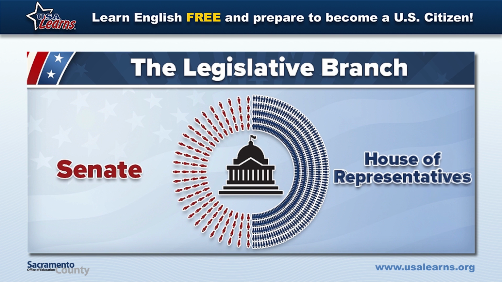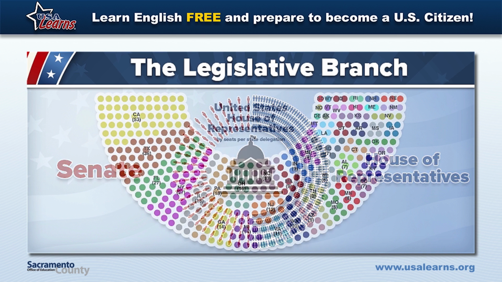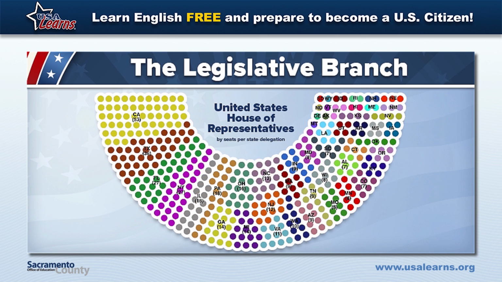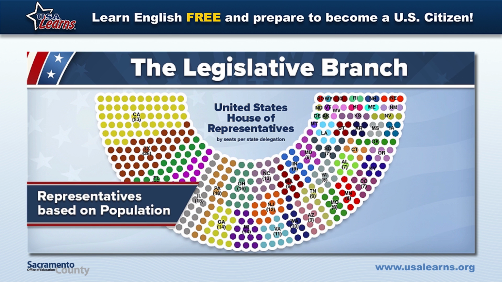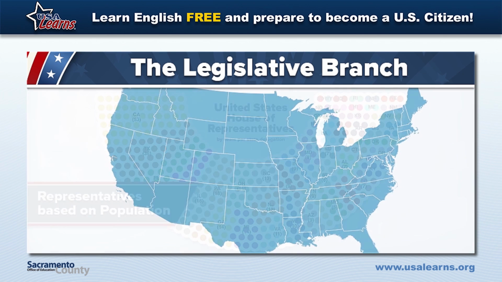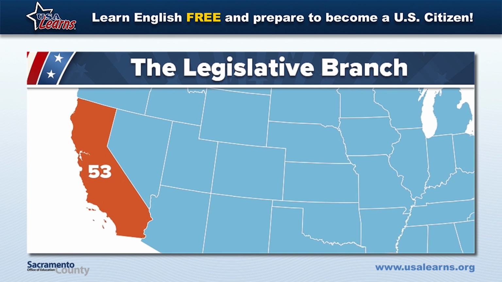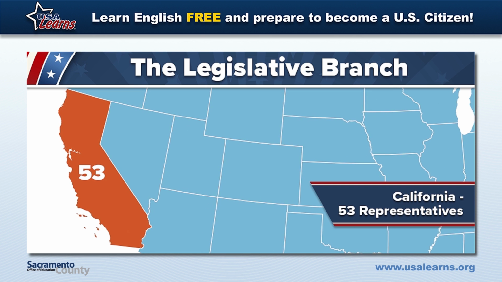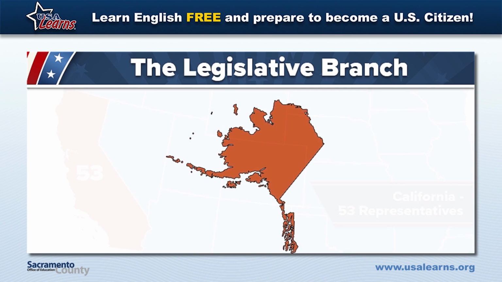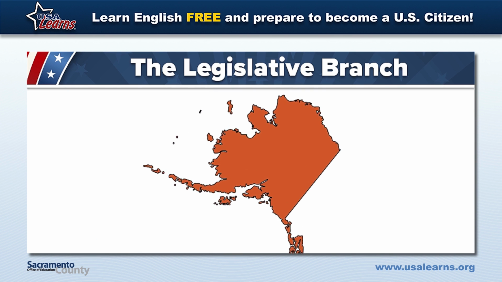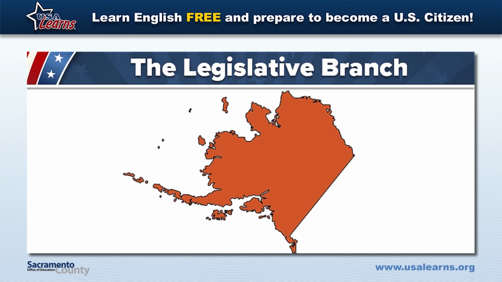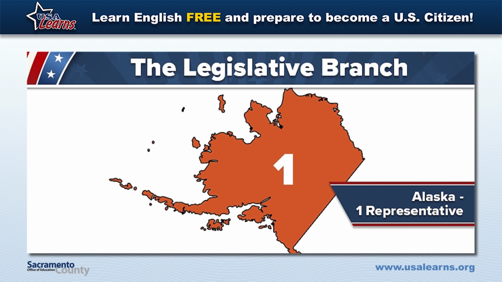In the House of Representatives, there are 435 voting members. Each state has a different number of representatives depending on the population of that state. For example, California has a large population, so it has 53 representatives. However, Alaska has a much smaller population, so it has only 1 representative.